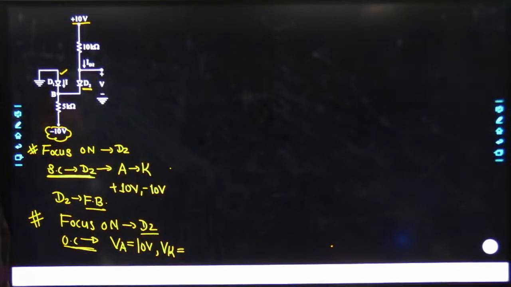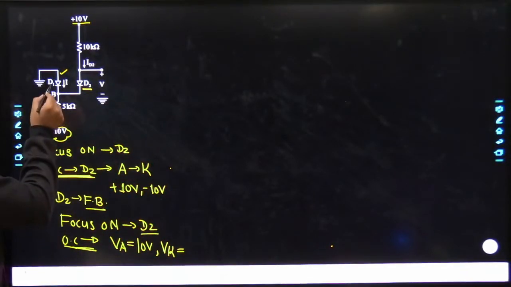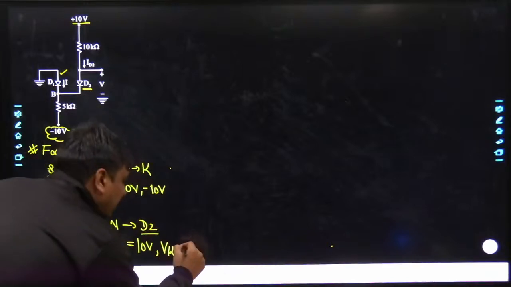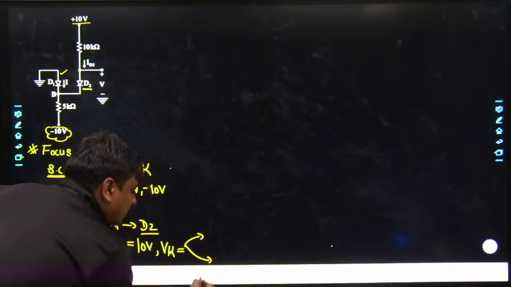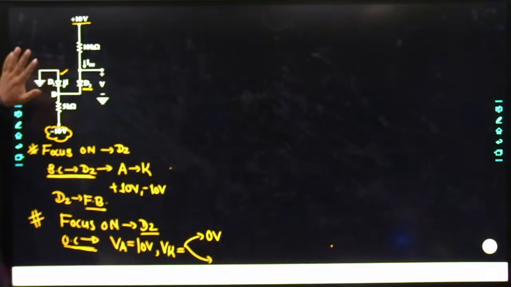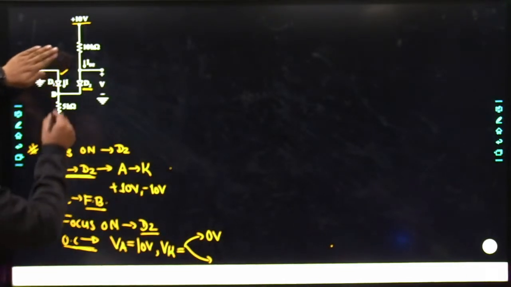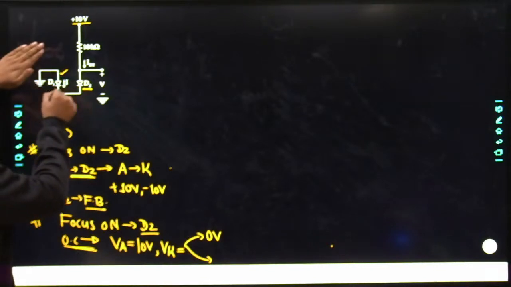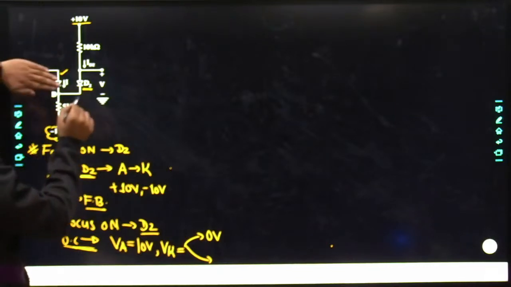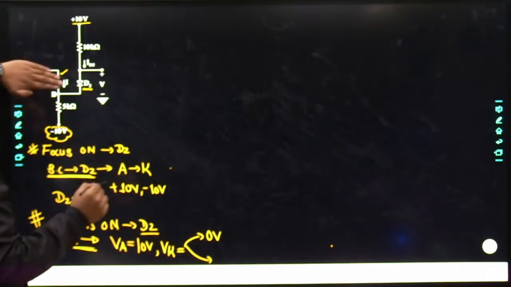Now, try to understand in this way. If the diode 1 is on, in that case the Vk would be 0 volt. So the Vk has two different possibilities. Either it could be 0 volt when the D1 is in conducting mode. I do not know exactly the state of the D1, so I would be keeping each and everything aside. And similarly, if the D1 is short circuited, Vk would be 0, and if D1 is open circuited, definitely there would not be any flow of current across this diode.